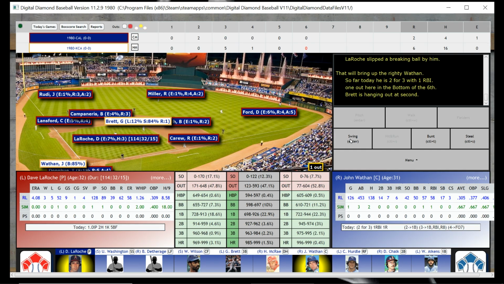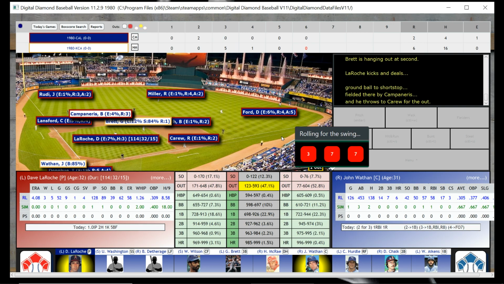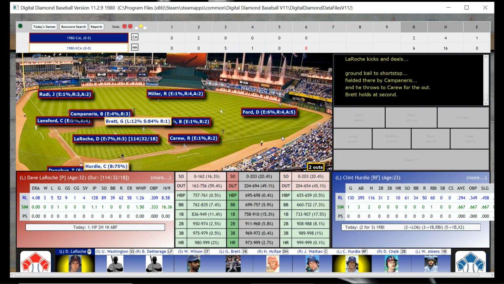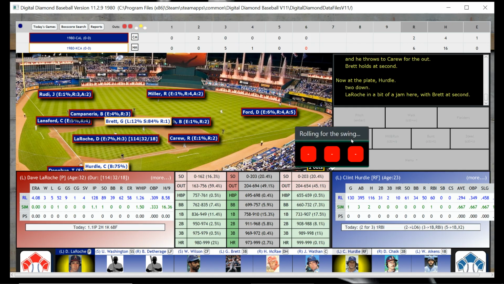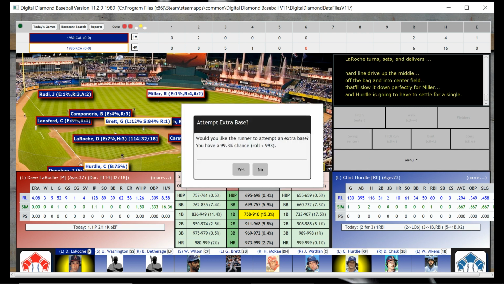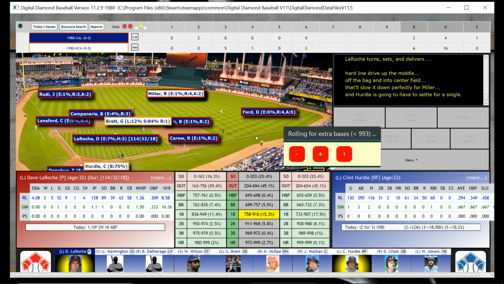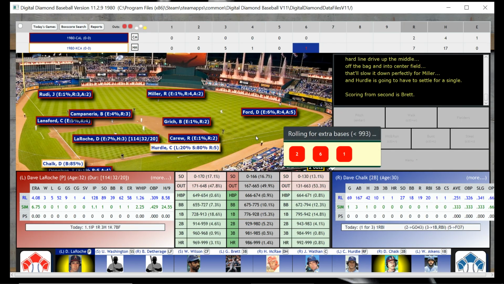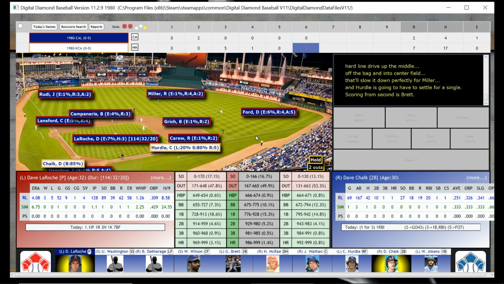And that will bring to the plate John Wathan. And we might as well let him hit away. Once you've got an out, especially, I don't like sacrificing at all, really. But once you've got an out, you definitely don't do it. So there's two down, and Clint Hurdle is the batter. And Clint Hurdle's going to hit a single. The question is, is Brett going to come home on that? 99.3% chance, I'm going for that. Big time. And he does score. And we get another run, and it is 7-2, us.